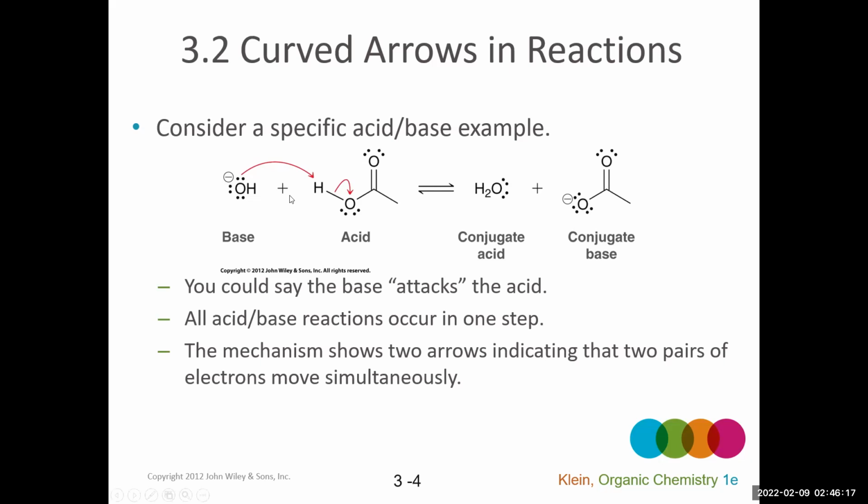We can see here that the curved arrow is showing us that the base, which is hydroxide, specifically one of the lone pairs on the oxygen, is going to take the proton from this hydrogen atom. The electrons will get left behind as a lone pair on this oxygen. And then that ends up with the negative charge moving from hydroxide to the conjugate base,